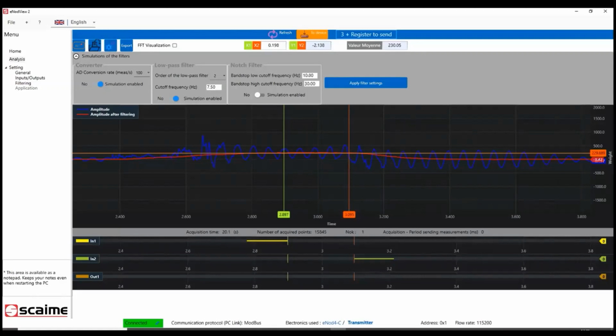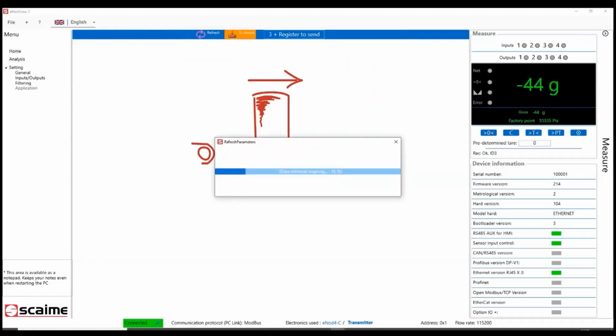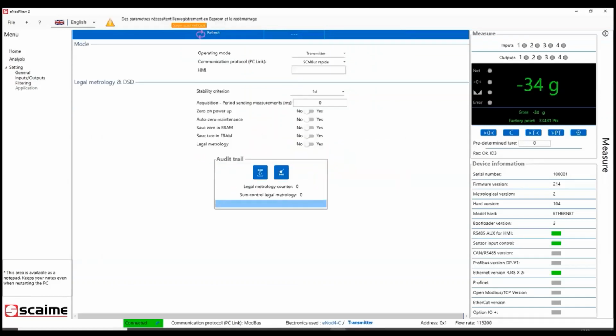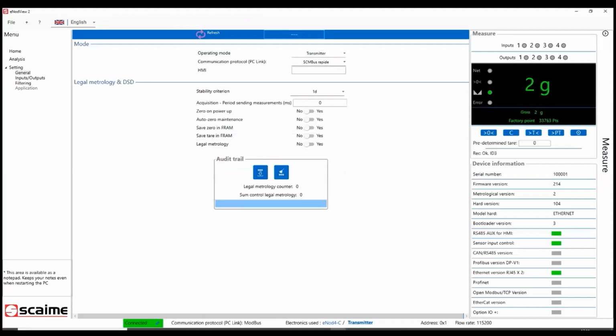I can control that my filters are well applied in filtering. I come back in Modbus RTU for my communication.